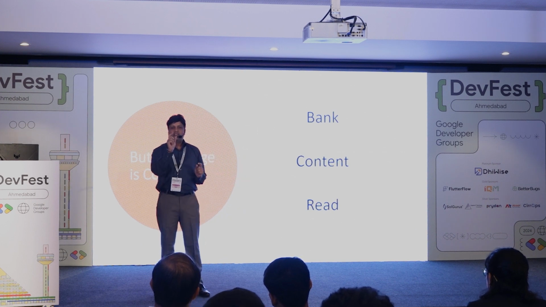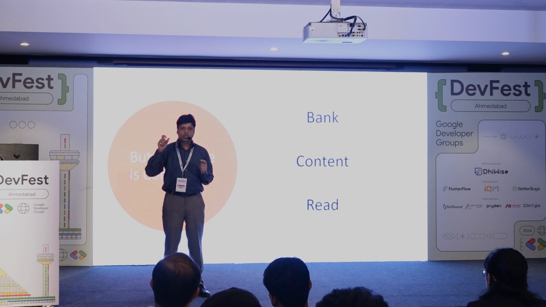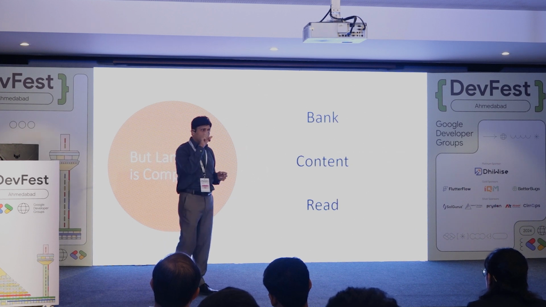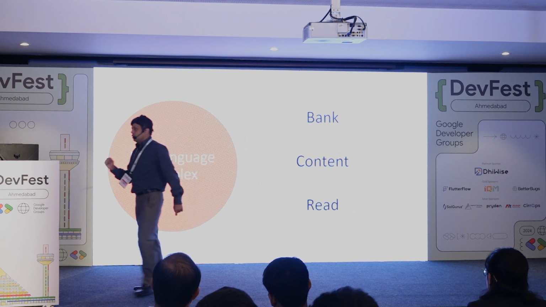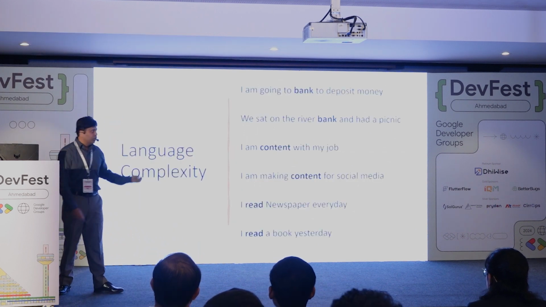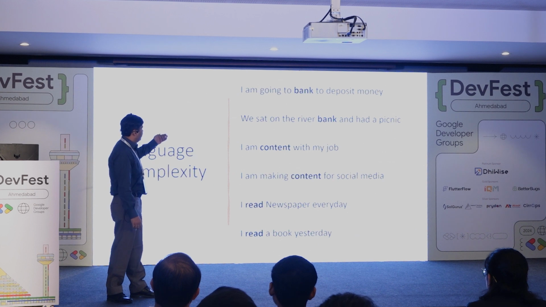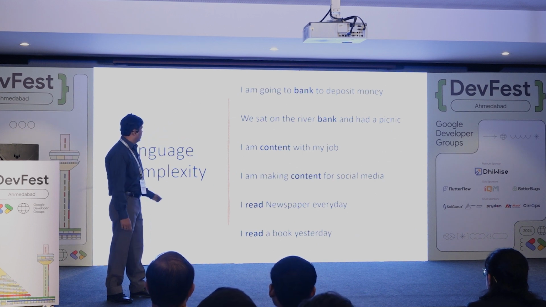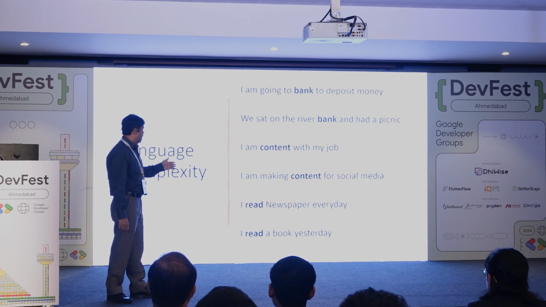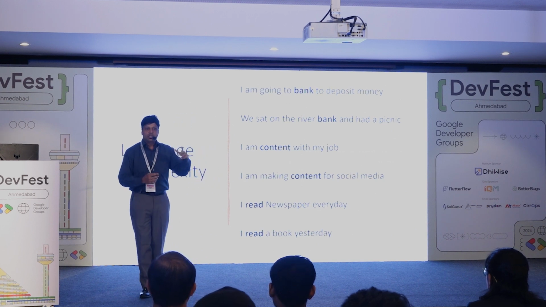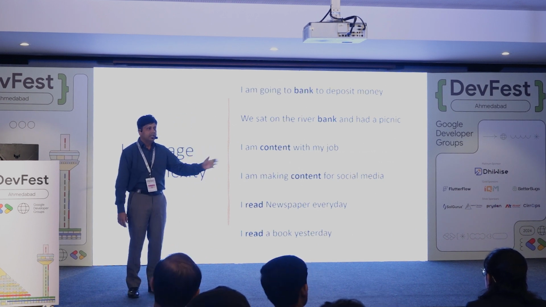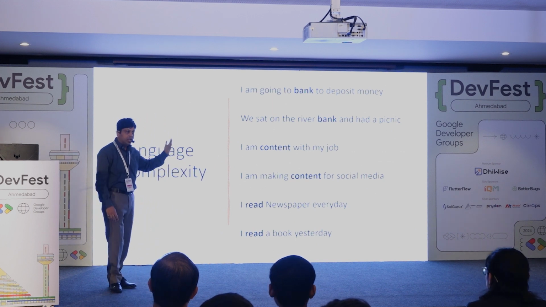Now, if you just specify a number, let's say if you say bank equals 1, how will the computer understand whether you are talking about a financial institution or a river bank? So, I am going to the bank to deposit money. We sat on the river bank and had a picnic. I am content with my job. I am making content for social media. I read the newspaper every day. I read a book yesterday. So language is not that simple that you just assign a word a number, and there are other complexities as well.